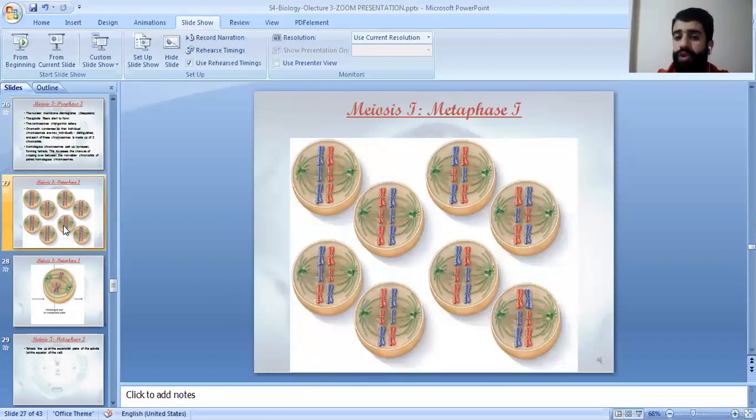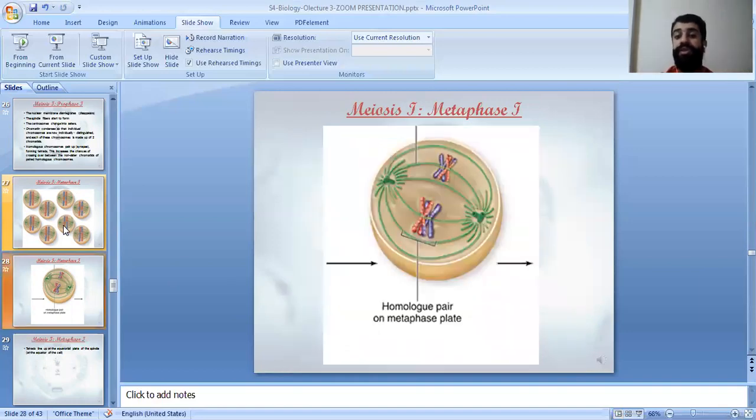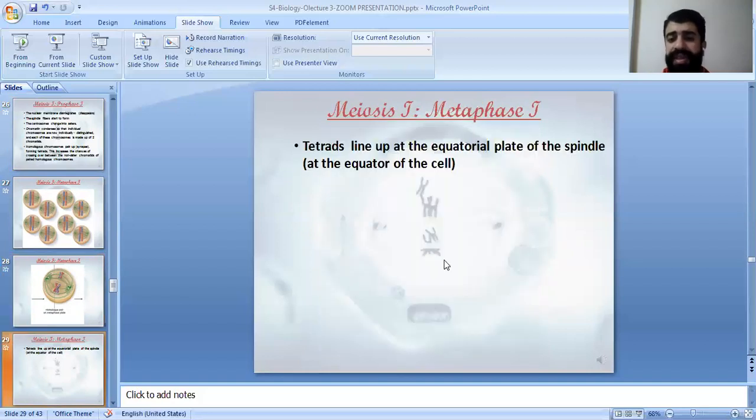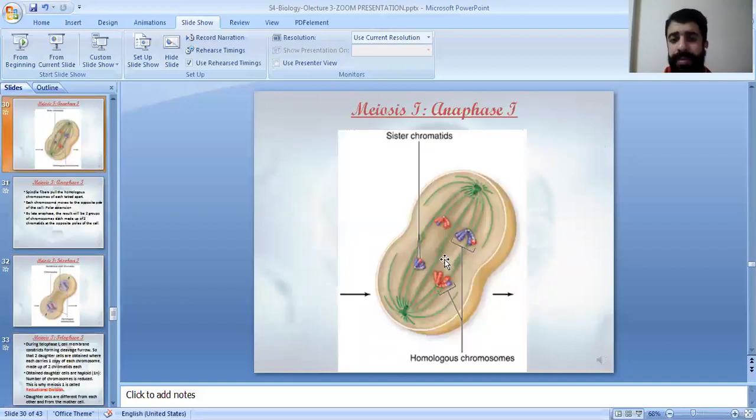Moving to metaphase 1. In the metaphase of mitosis, chromosomes line up in the middle of the cell, forming the equatorial plate. But here, we have something different. No chromosomes, we have tetrads. So the tetrads line up at the middle of the cell. Whatever we have at the middle of the cell, eventually it's going to be metaphase. Which metaphase? If you have tetrads, it's metaphase 1. So tetrads line up at the middle of the cell, forming the equatorial plate.